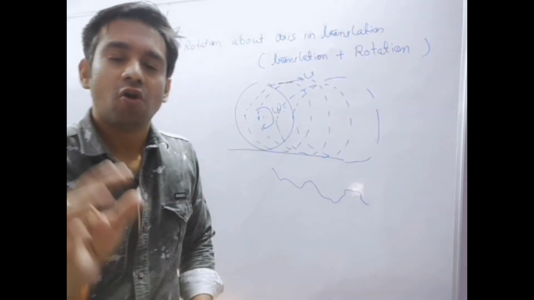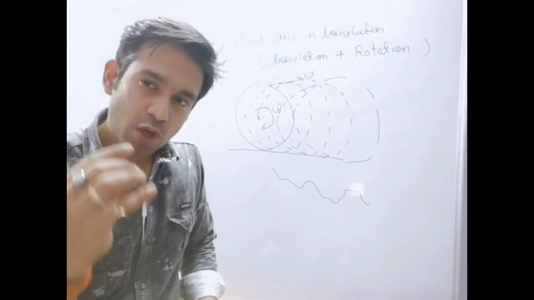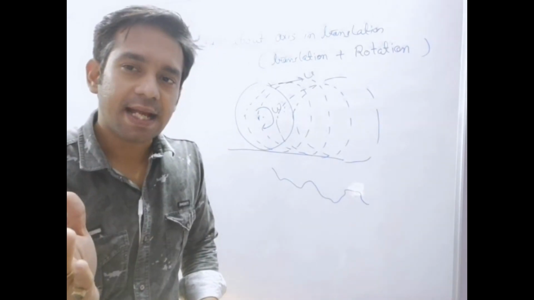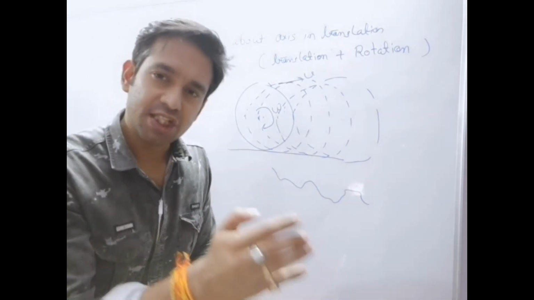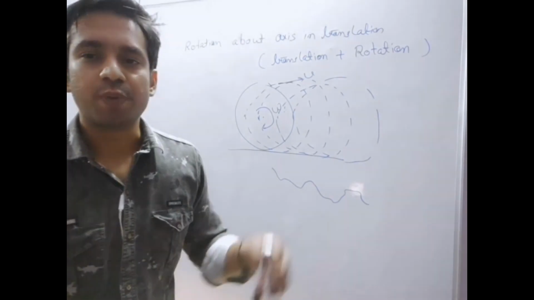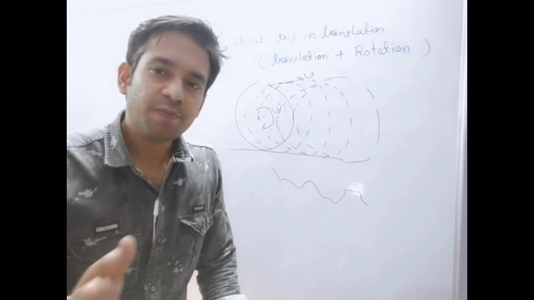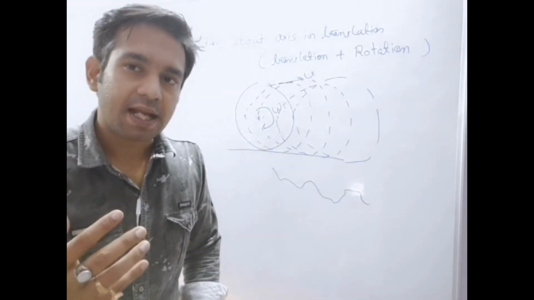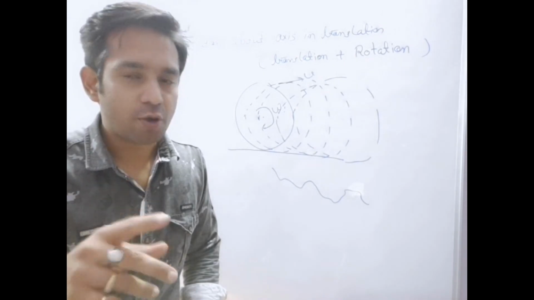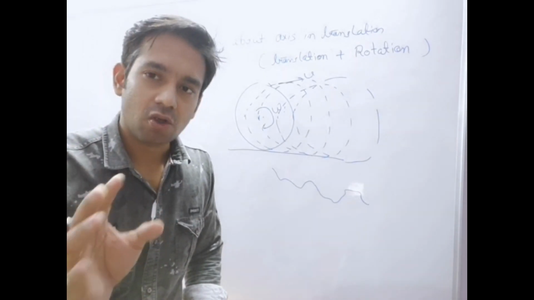So how are we going to solve this? We divide this motion into two kinds of motion, translation and rotation, then we apply the principle of superposition, and add them on the basis of rotation about the center of mass and shifting of the center of mass.